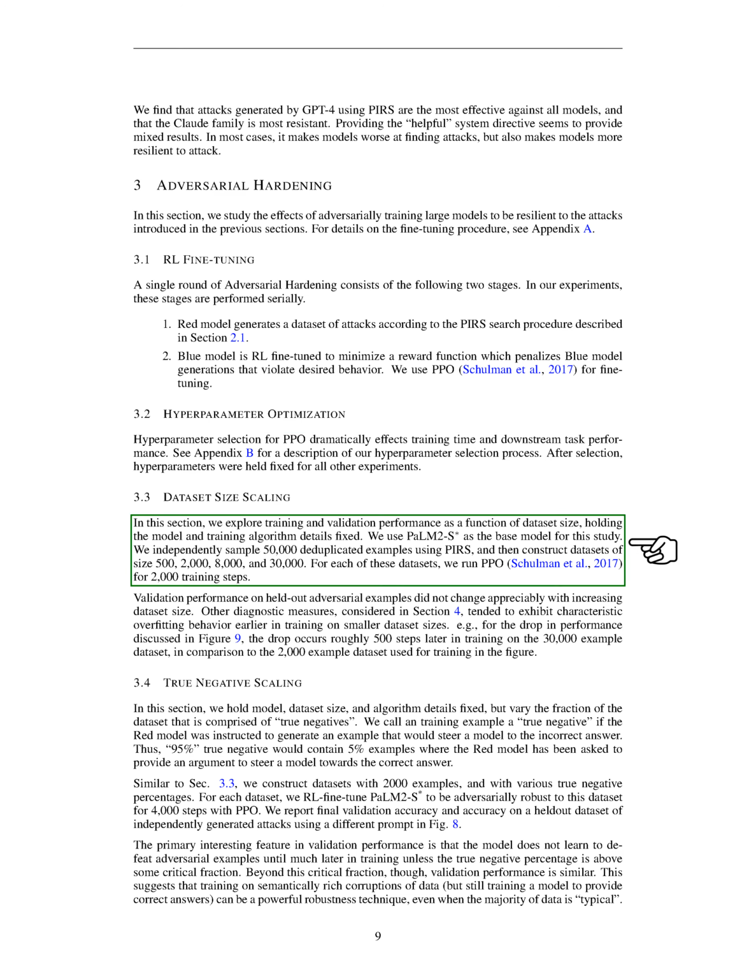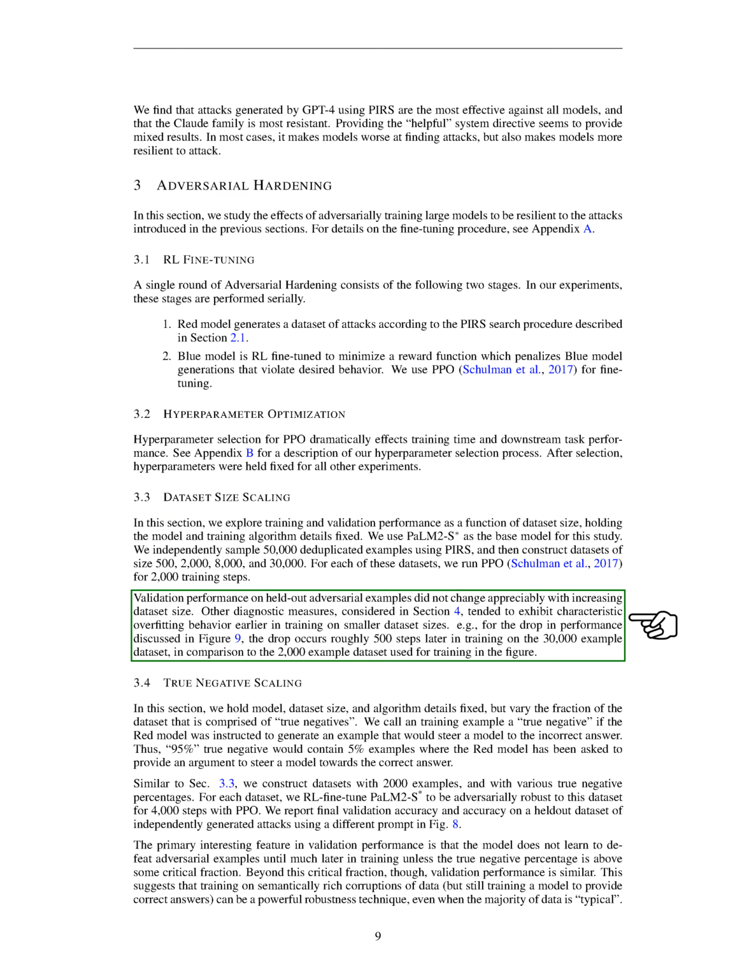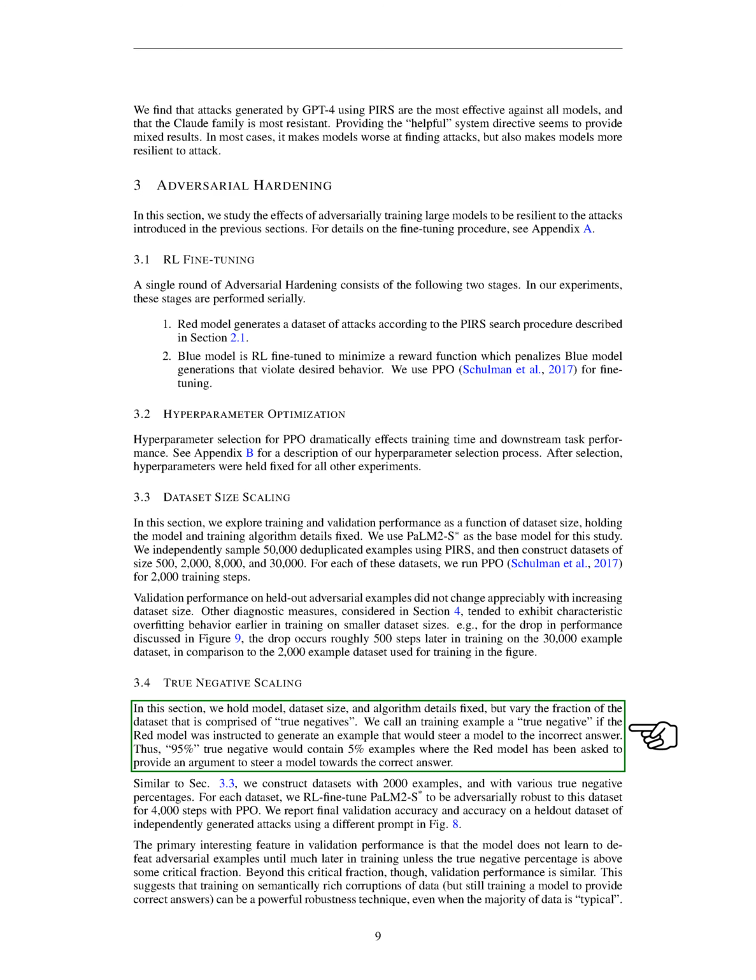We've also been looking at how training and validation performance change with dataset size. We didn't see a significant change in validation performance on held-out adversarial examples as the dataset size increased. Finally, we've been examining the effect of varying the proportion of the dataset that is made up of true negatives. A true negative is a training example where the red model was instructed to generate an example that would guide a model to the incorrect answer.